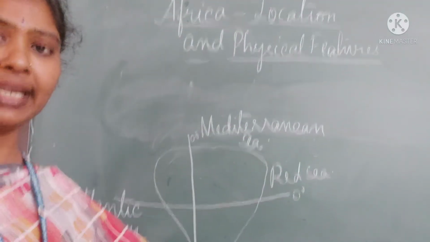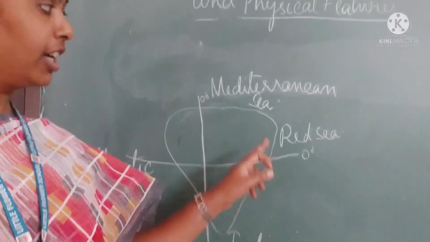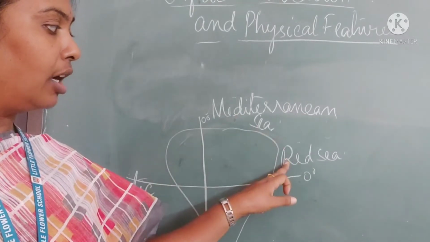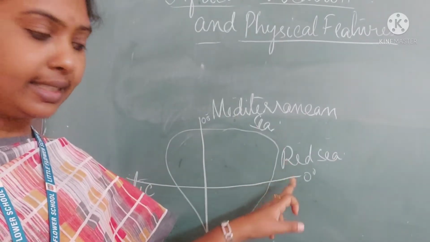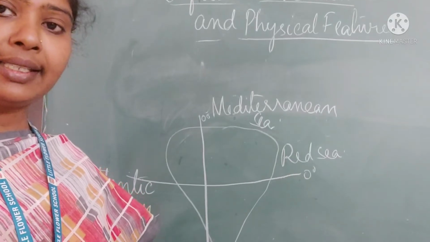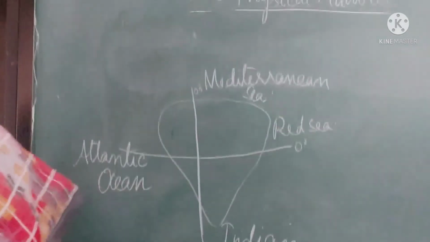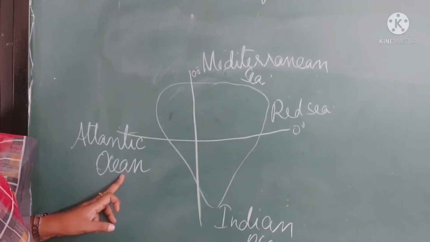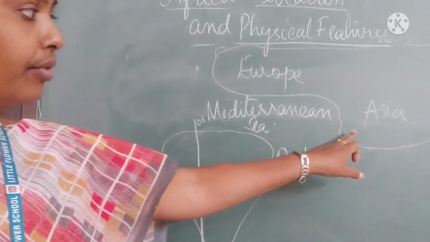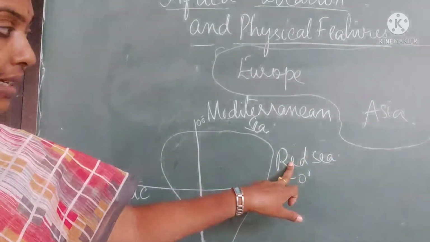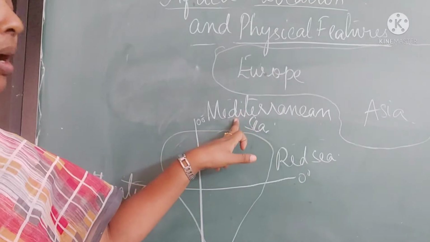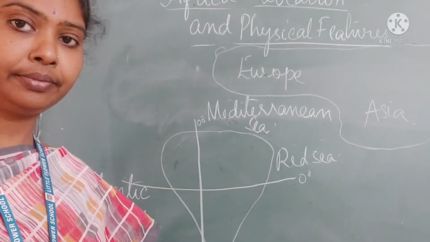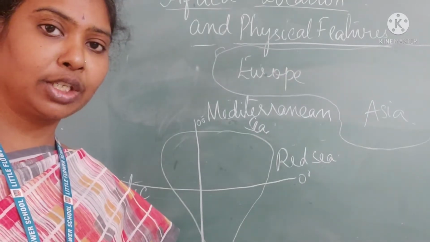Now here you can see the Mediterranean Sea is on the north. On the northeast you can see the Red Sea. On the southern side you can see the Indian Ocean, and on the western side you can see the Atlantic Ocean. Right? Africa is separated from Asia by the Red Sea and from Europe with the help of the Mediterranean Sea. Right? Now let's see the political divisions of Africa.